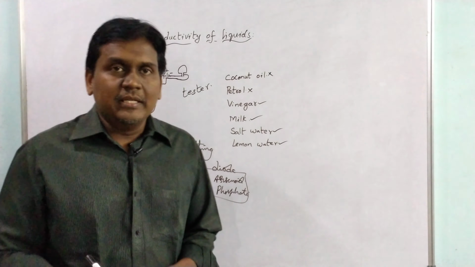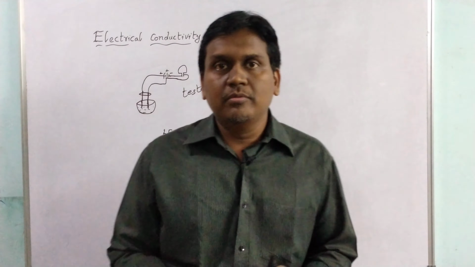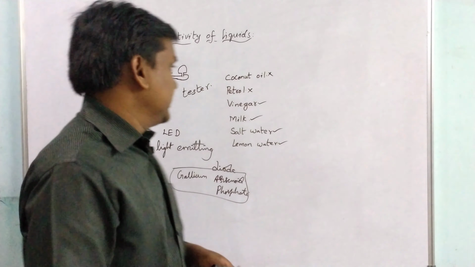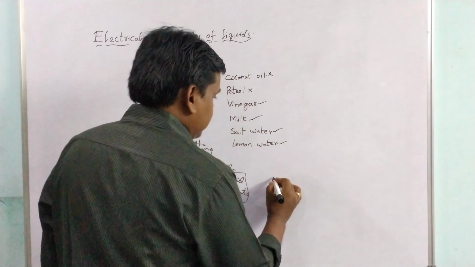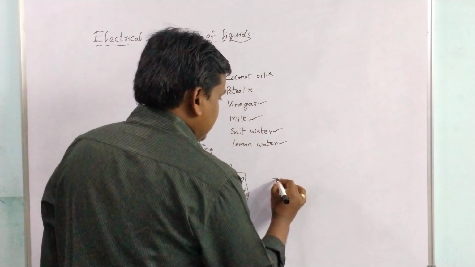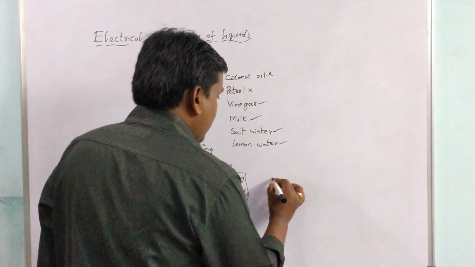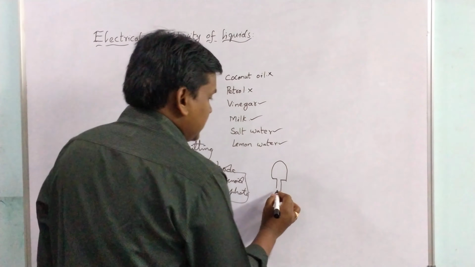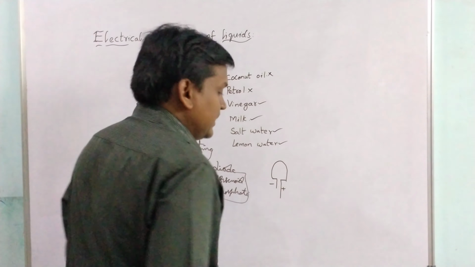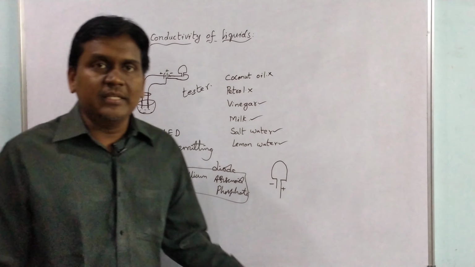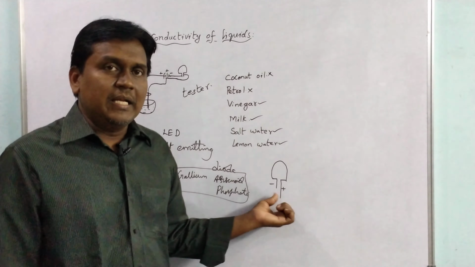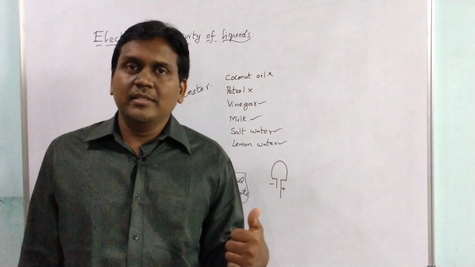And these LEDs have two terminals, a positive terminal and a negative terminal. The positive terminal of the LED will be long compared to the negative terminal of the LED. The positive terminal of the LED is called the anode and the negative terminal of the LED is called the cathode.